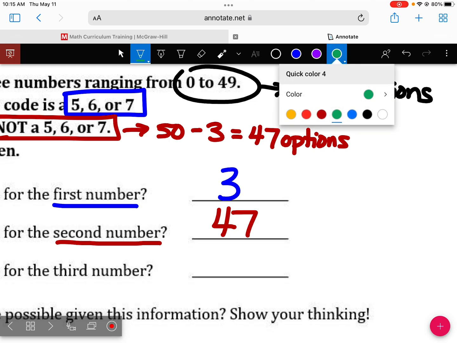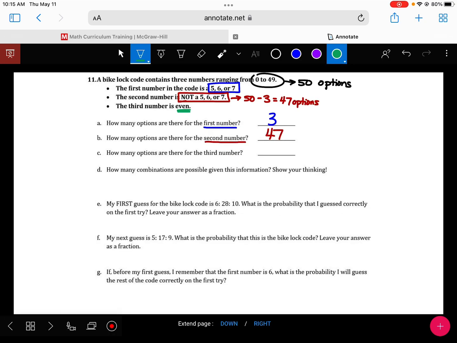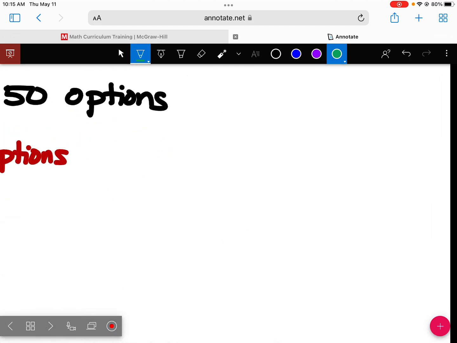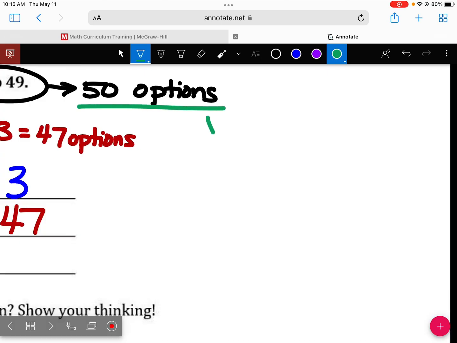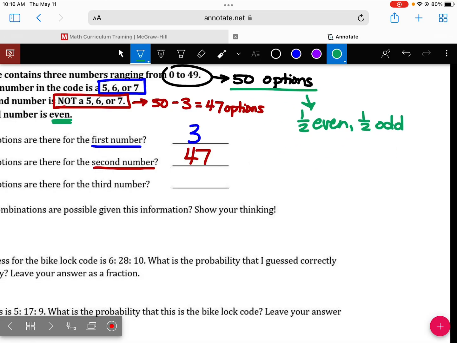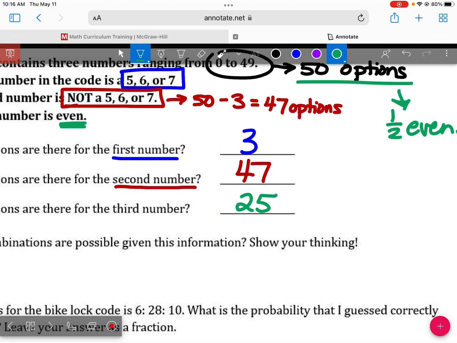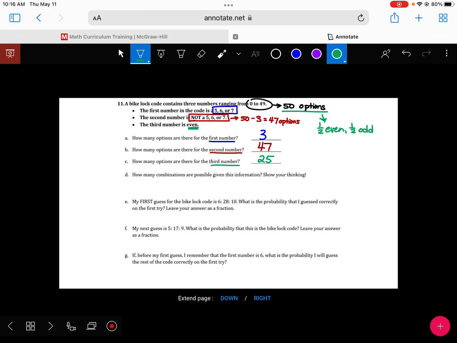Last one says the number is even. If I have 50 options total, how many of those will be even? 25. Half of them will be even, half of them will be odd. So of these 50 options, half are even, half are odd. So we have 25 options here. That's all I need on parts A, B, and C.